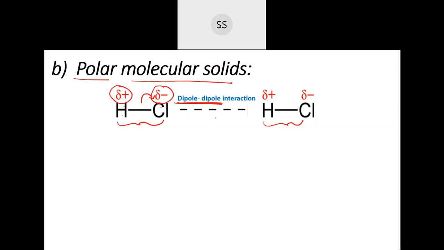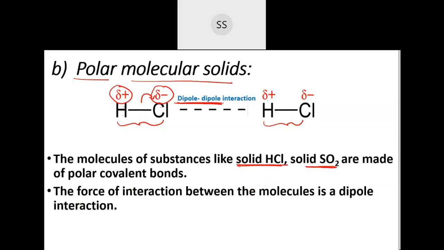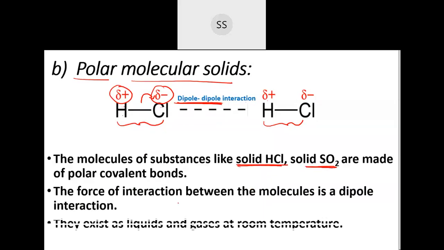Now, what are the nature and the examples for this? Usually, examples are solid HCl or solid sulfur dioxide. These are polar covalent compounds, and the force of attraction between them, as I just told you, is dipole-dipole interaction. They usually exist in the liquid or gaseous state. HCl basically is a gas.